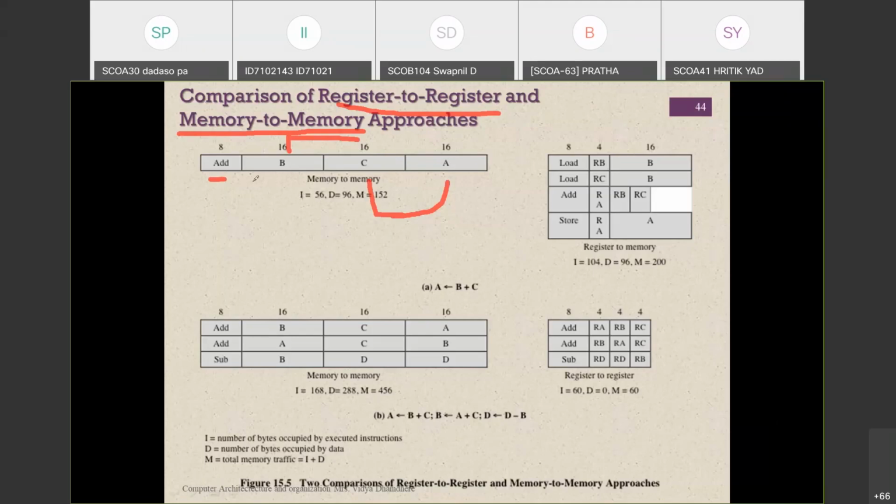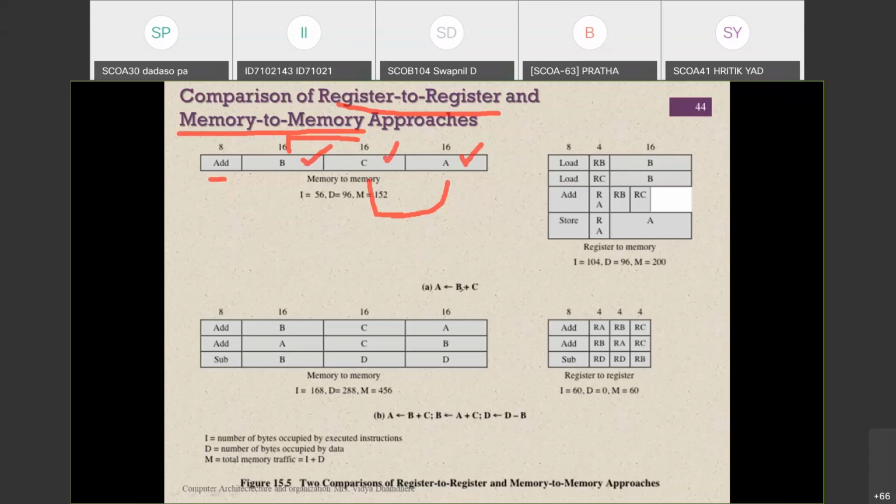Now next thing is that whenever we are saying the first one, the register to memory, first of all we need to load the contents into that particular register. That means first of all, in the A register we need to store the content or move the content. Then in the C register we have to move some content. Then we have to perform the addition. After performing this addition, we need to load the content in the B register. Like these, store and load operations we need to perform. That is nothing but the register to memory operations we need to perform here.